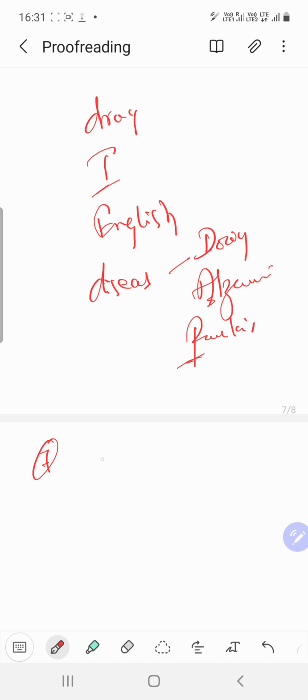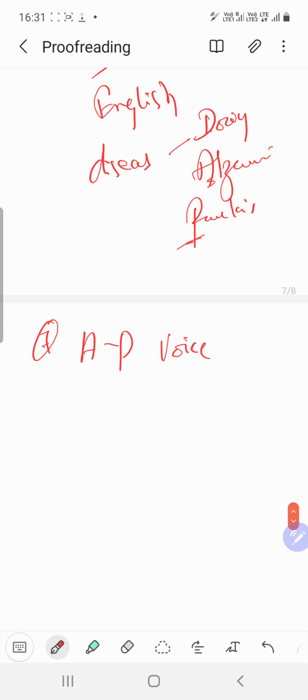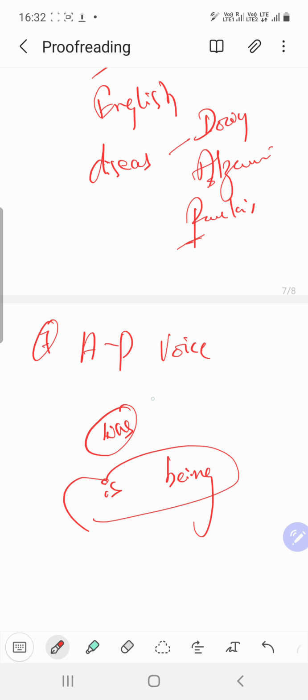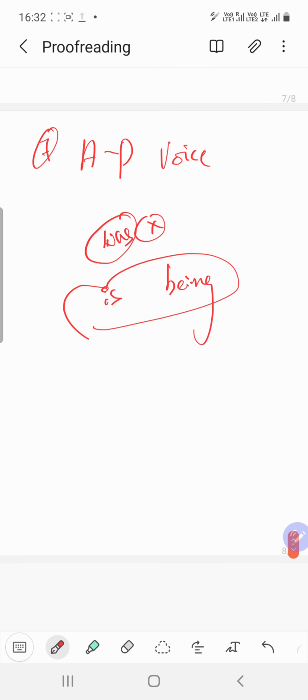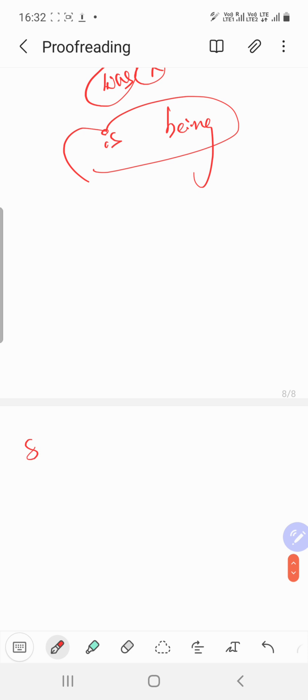And the next thing you have to cross-check and proofread is active and passive voice. Again, it's one of the common mistakes where people usually go wrong. I hope you know that when we use "was", sometimes it's a passive voice, and "is" can also be a passive voice. So make sure that, especially with "was", there are high chances you go wrong. We have a YouTube video in which we have completely explained what is active and what is passive and how to make sure that it goes correct.